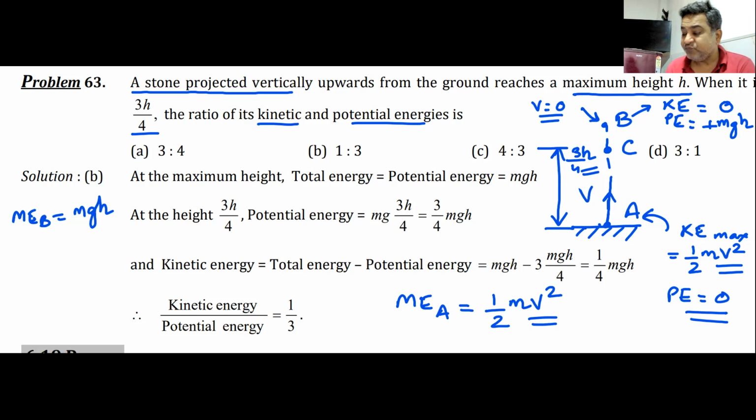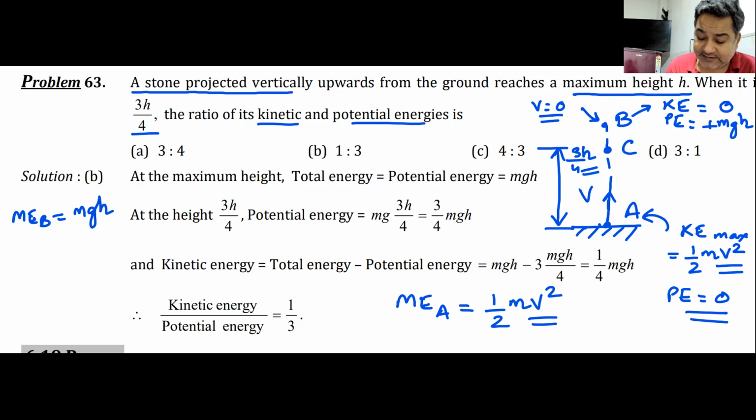At point C, what will be the case? Will it be total energy in the form of potential, or in the form of kinetic, or will it be a mixture of the two, potential as well as kinetic? Can I have some answers here? No one knows the answer.